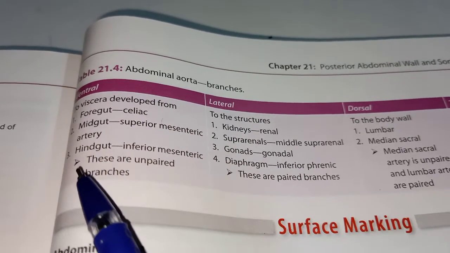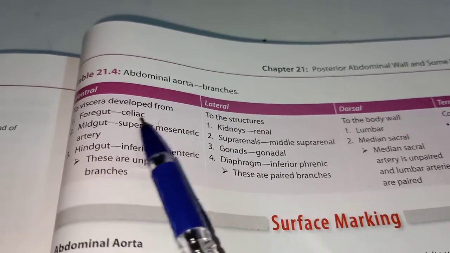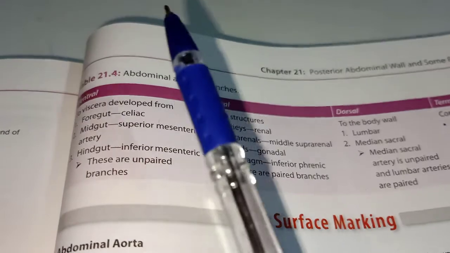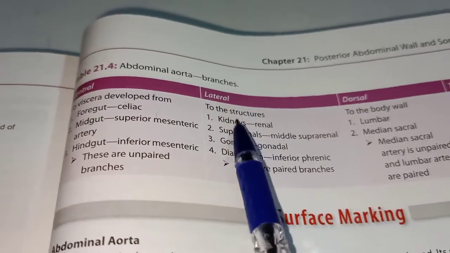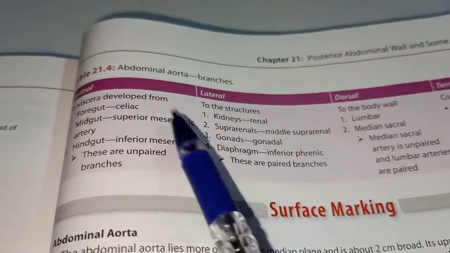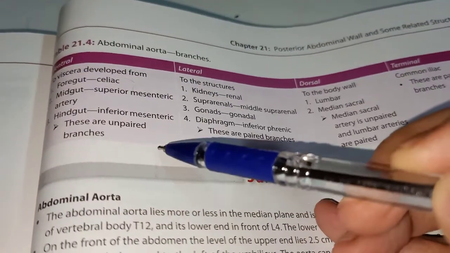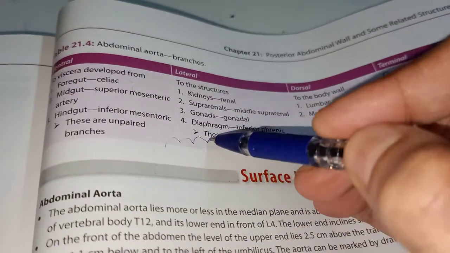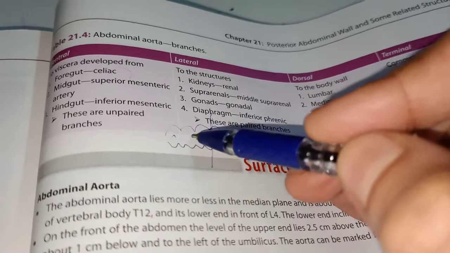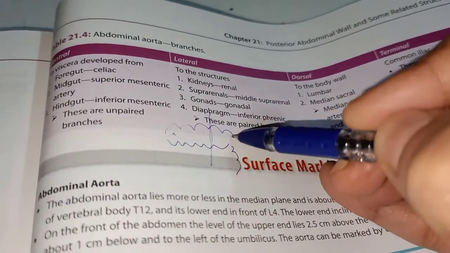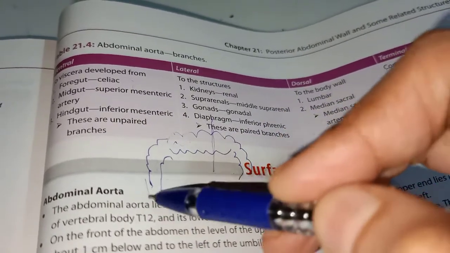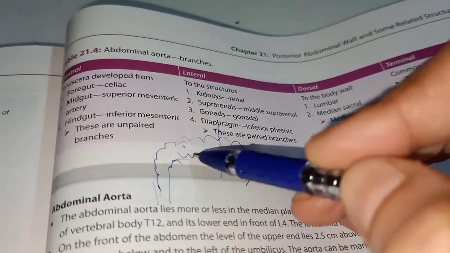You know, in the large intestine there is the ascending colon, then the transverse colon, then the descending colon. Suppose this is your transverse colon, with its proximal 2/3 and distal 1/3, and then there is the descending colon.